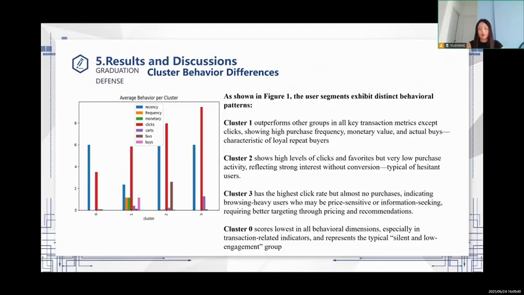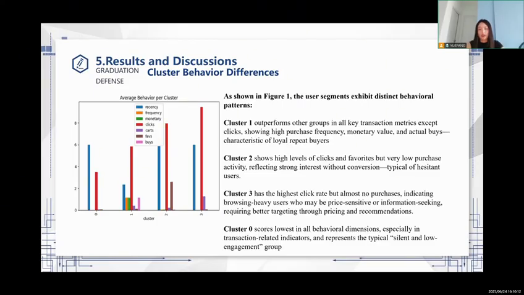Cluster 2 shows high levels of clicks and favorites but very low futures activity, reflecting strong interest without conversion, typical of hesitant users. Cluster 3 has the highest click rate but almost no futures, indicating browsing-heavy users who may be price-sensitive or information-seeking, requiring better targeting through pricing and recommendations.